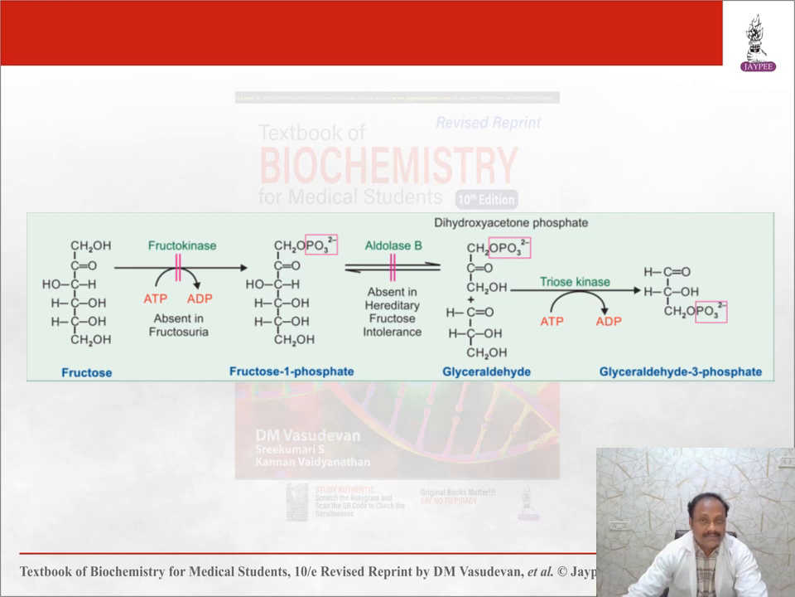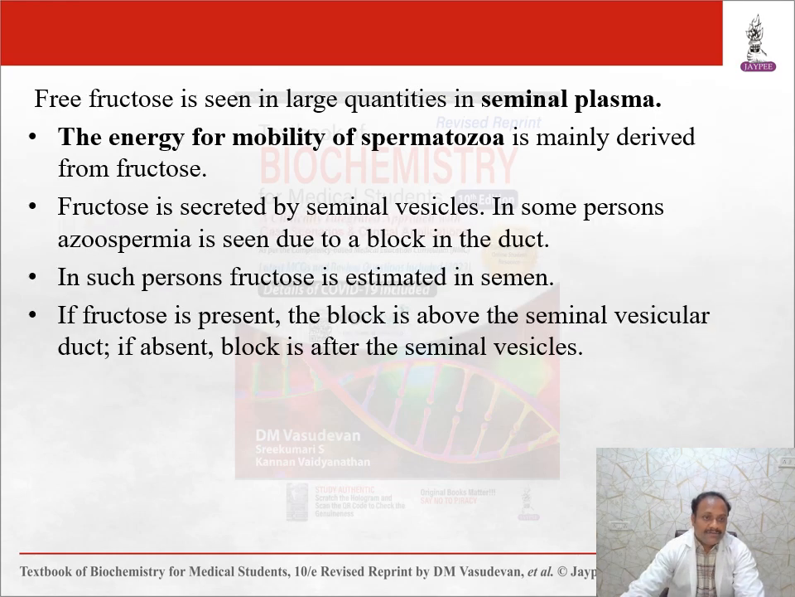Triose kinase splits ATP to ADP, and the phosphate group is attached here. So already a phosphate group is there, but the reaction is energy dependent, that is, ATP is required. So here we get glyceraldehyde 3-phosphate. But important: in aldolase deficiency, there are some disorders also.